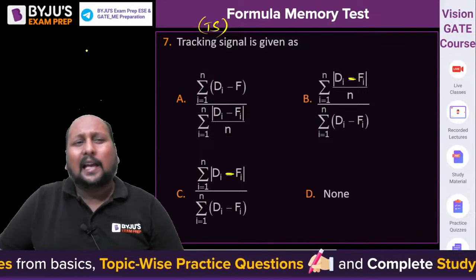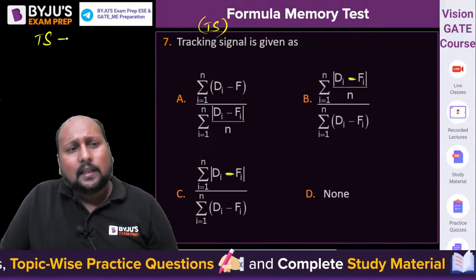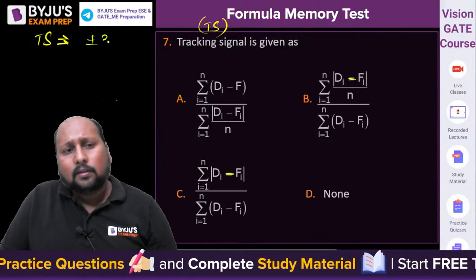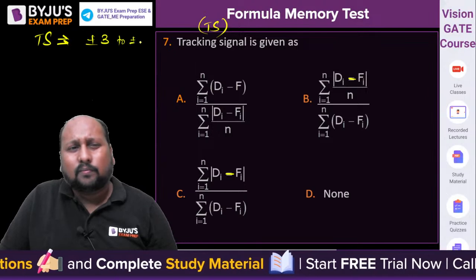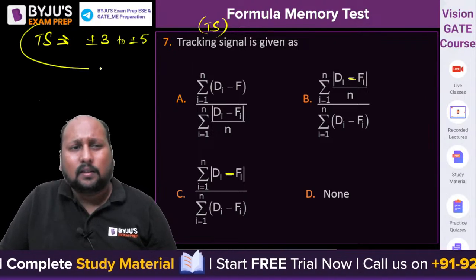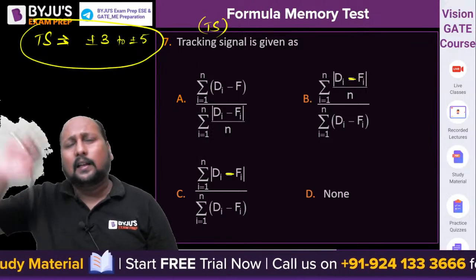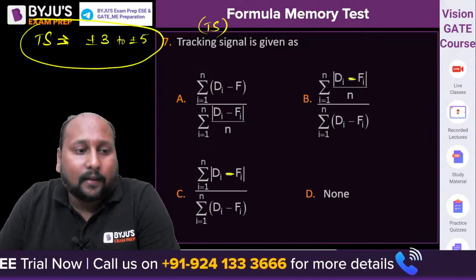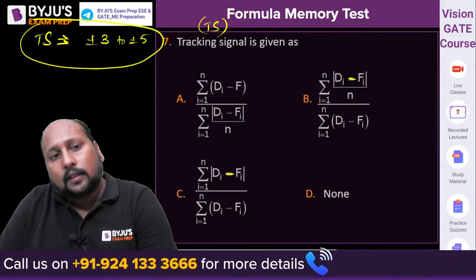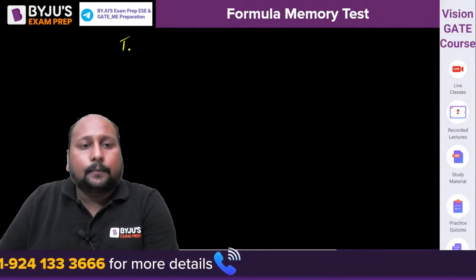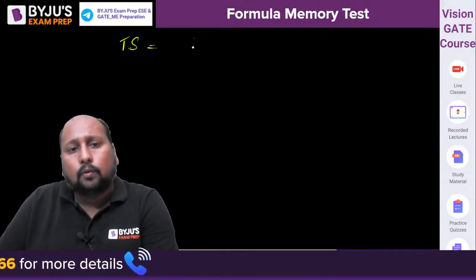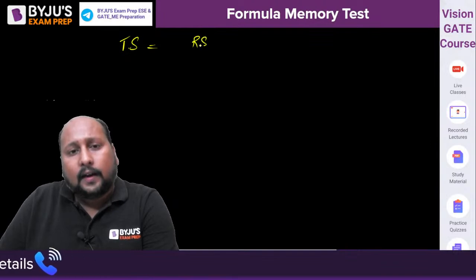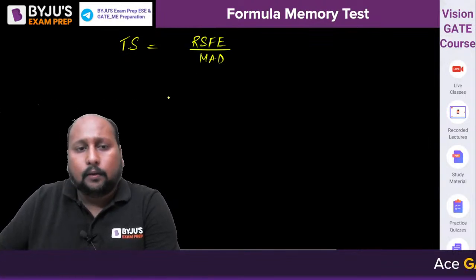The acceptable range of the tracking signal is normally between plus minus 3 to plus minus 4 or 5, at most. It does not go beyond 3 or 4; if it is more than that, it means the forecaster is not forecasting the value appropriately. What is its formulation? Tracking signal is equal to the ratio of running sum forecast error divided by the mean absolute deviation. What is running sum forecast error?